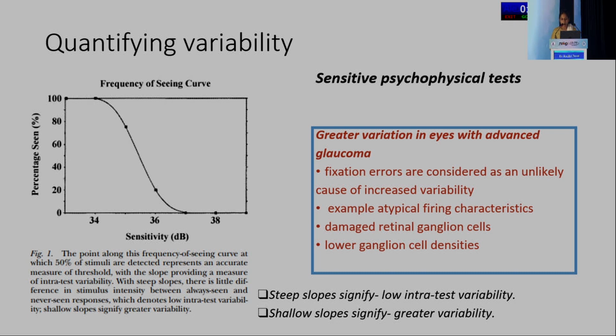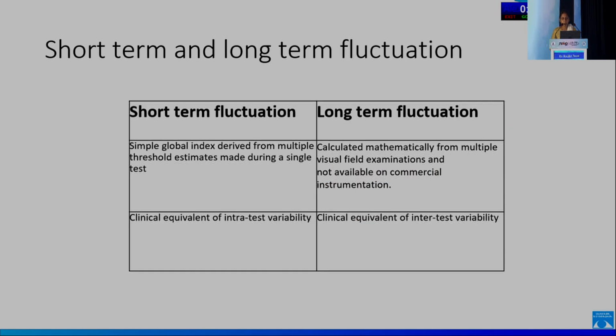Eyes with advanced glaucoma show greater variation, which may not be due to fixation errors, but may be mostly due to atypical firing characteristics, damaged retinal ganglion cells, and a lower ganglion cell density. Other ways of quantifying variability are short-term and long-term fluctuation. Short-term fluctuation is a simple global index derived from multiple threshold estimates made during a single test, and it's a clinical equivalent of intra-test variability.